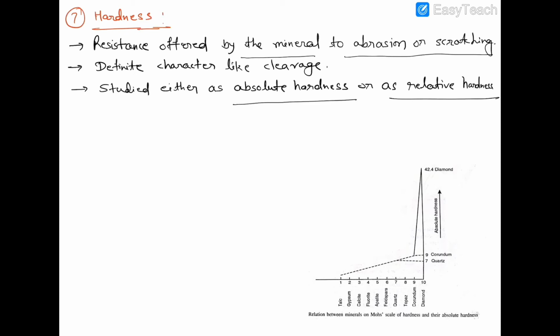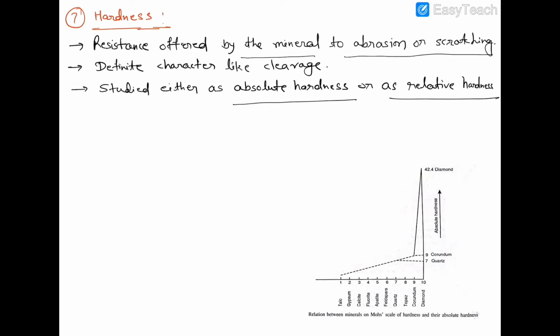Absolute hardness means total hardness. It is determined under a microscope with a diamond impregnator. This is not of our concern because we have to deal with relative hardness, because for identification of minerals, only relative hardness of the mineral is determined.